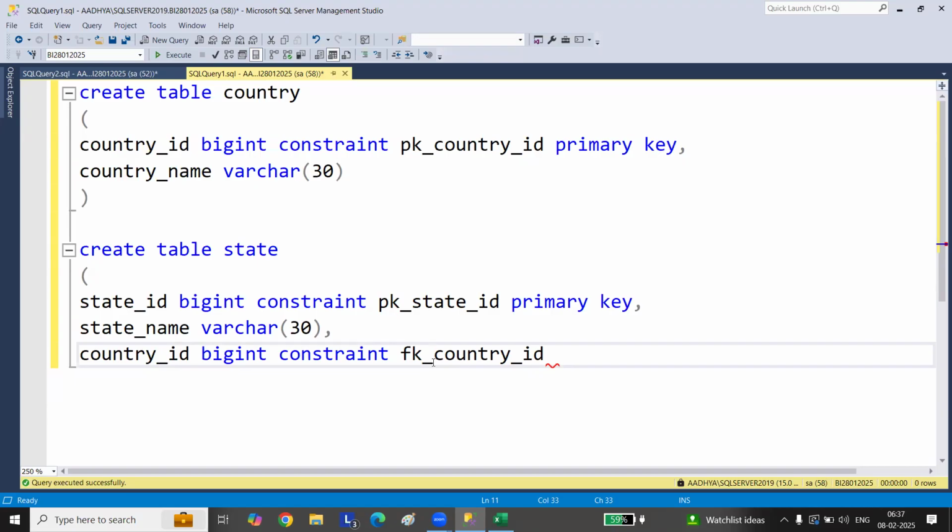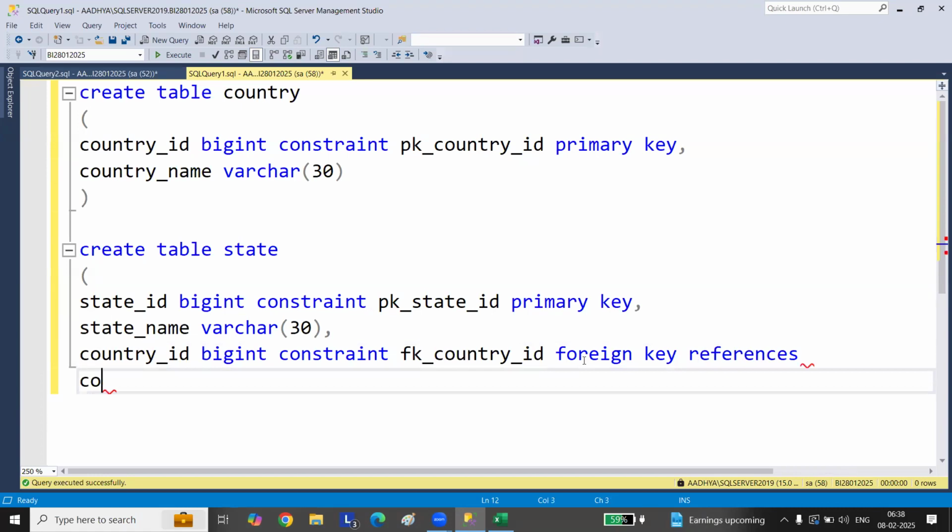Now, let's go with foreign key, references country, then give this, because you are referring here.